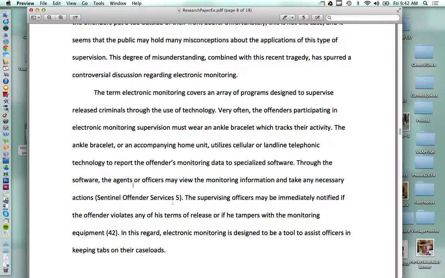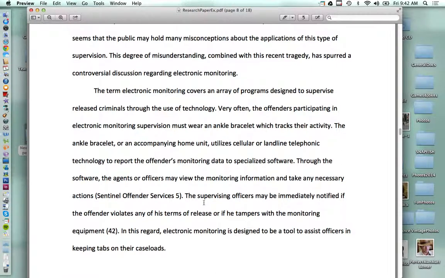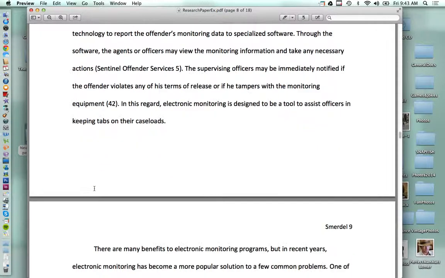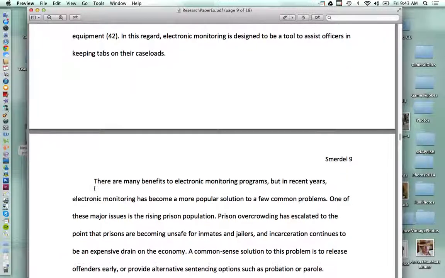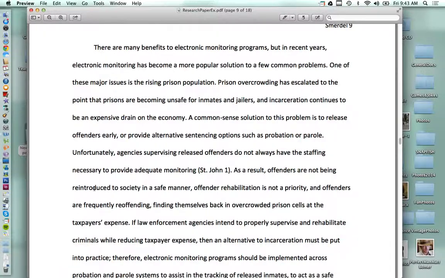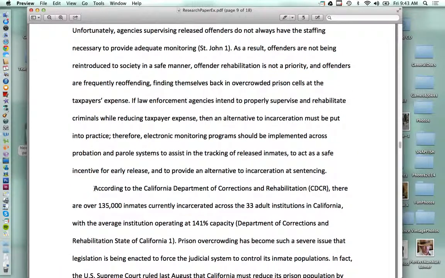Let's see, what else do we have? Sentinel Offender Services, that's also listed as an author in the Works Cited page. And here we have just the number 42. So we know that the source above it is the same source here, because there's not a new one mentioned. So you mention a source, and then if you want to keep citing from it, you just put the page or paragraph number. Now, a lot of students get very frustrated with online sources because the page numbers aren't always obvious. That's when you use paragraph numbers. MLA introduced that several years ago when this became more of an issue.